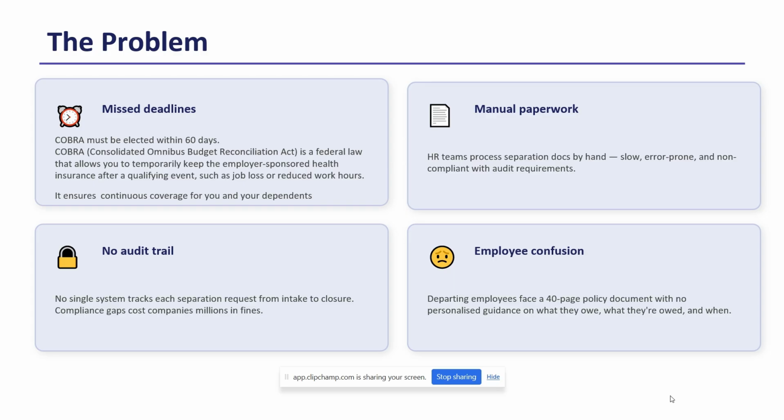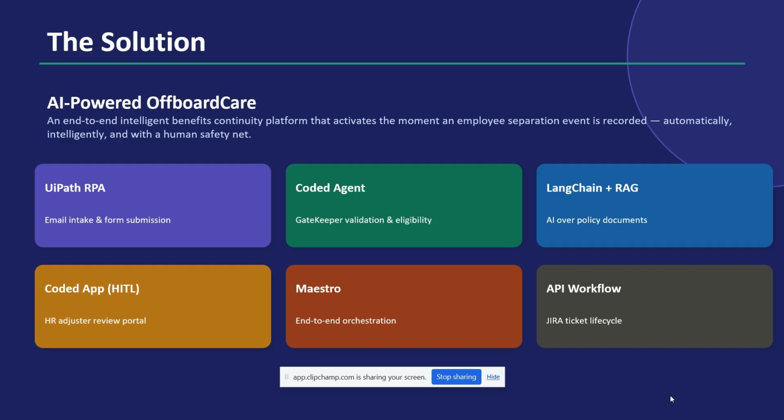And manual paperwork. This manual paperwork may delay the COBRA process, and cause audit trail issues and employee confusion. The employee or the insurance team no need to read the unstructured documents, so the agent can handle everything efficiently.